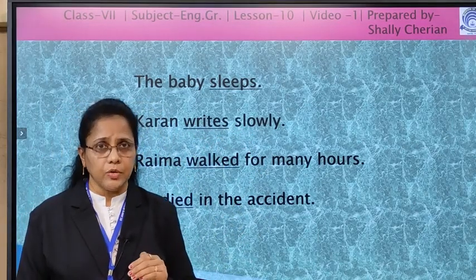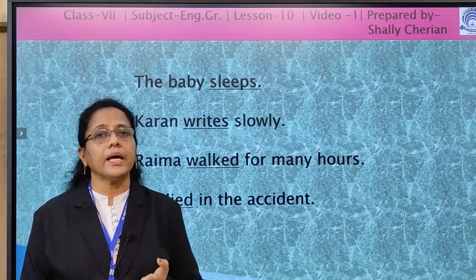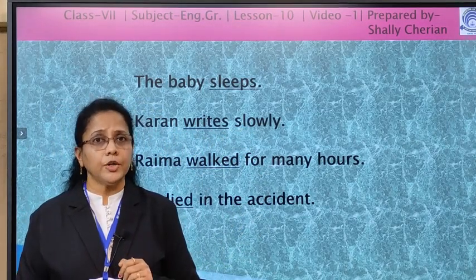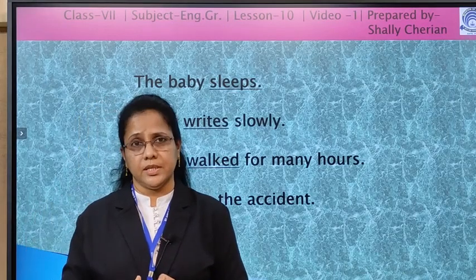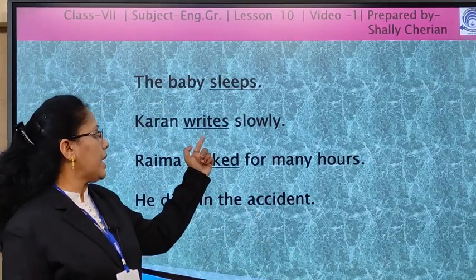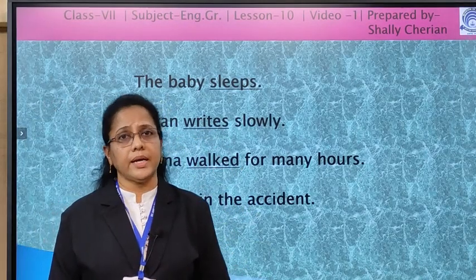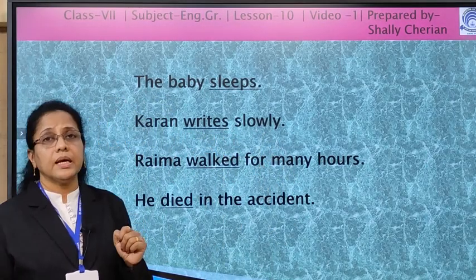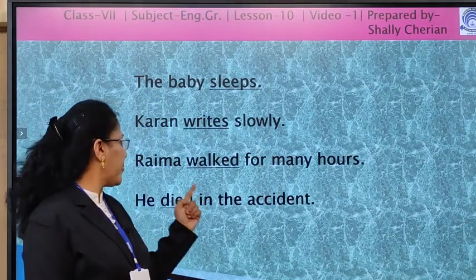It answers the question, how does Karan write? But it is not an object. In order to be qualified as an object, it should be the answer of either what or whom. But it answers the question, how does he write? So it is not an object. So this verb is an intransitive verb.